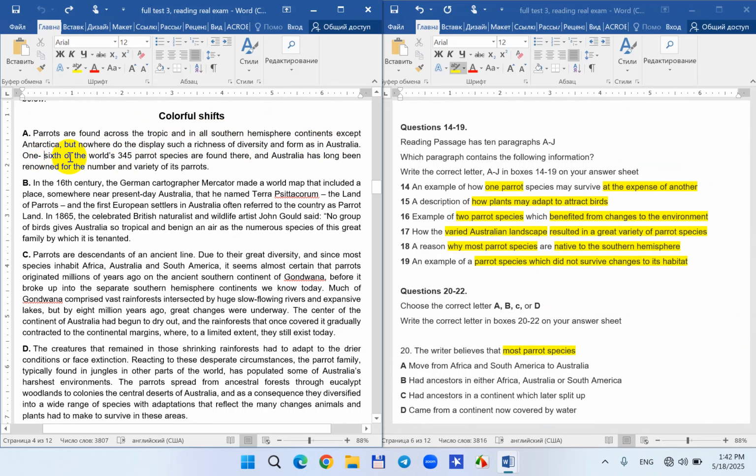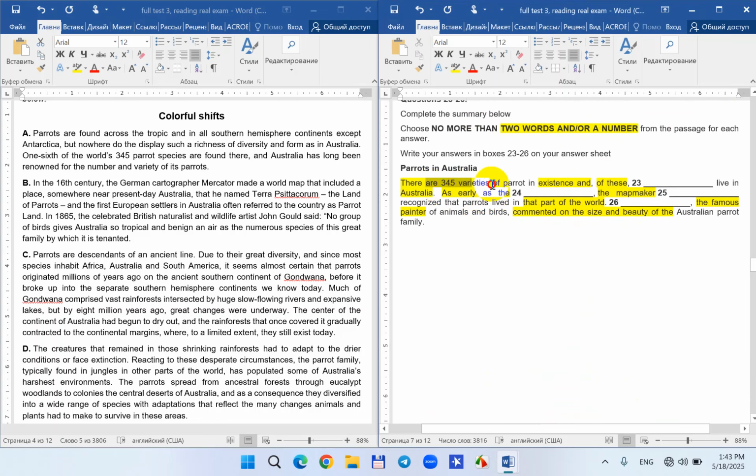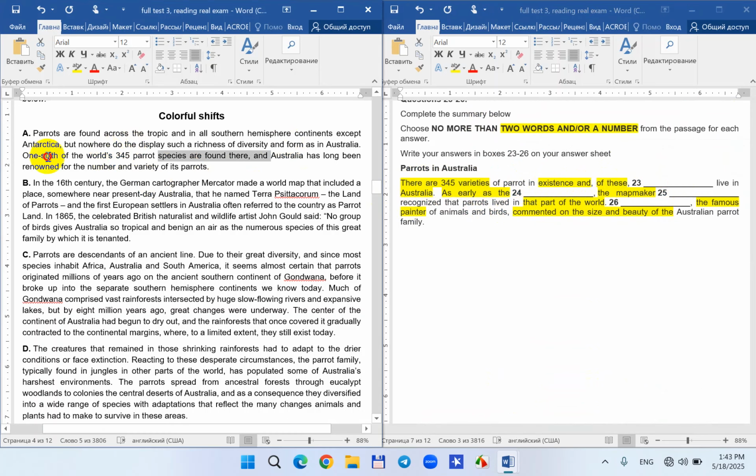One sixth of the world's 345 parrot species are found there. Now I think the correct answer for this one is the number. Among overall 345 varieties, this many live in Australia. I think the correct answer is this.